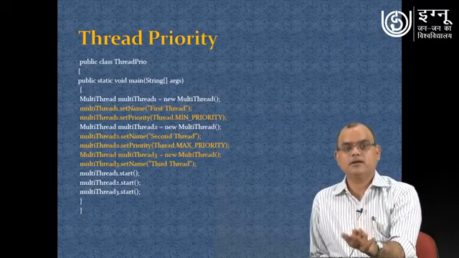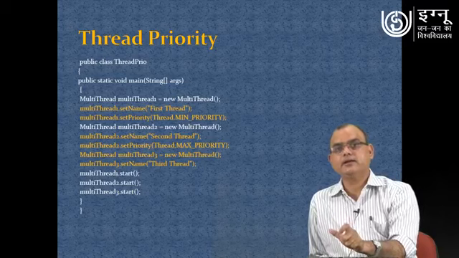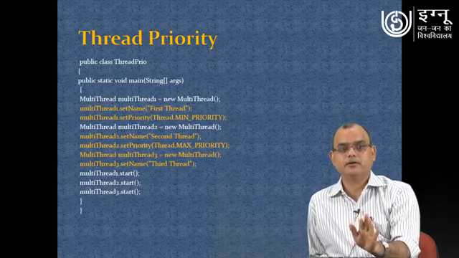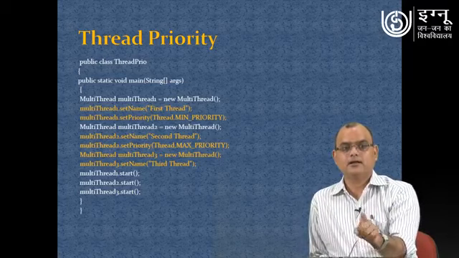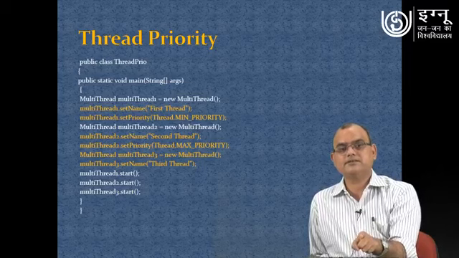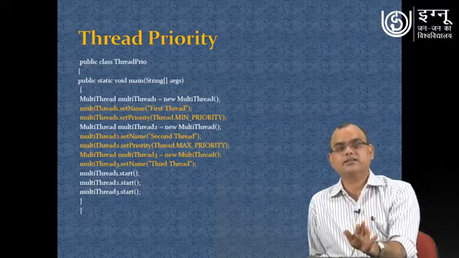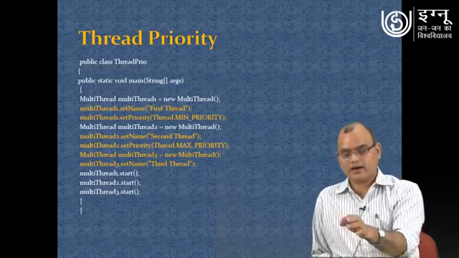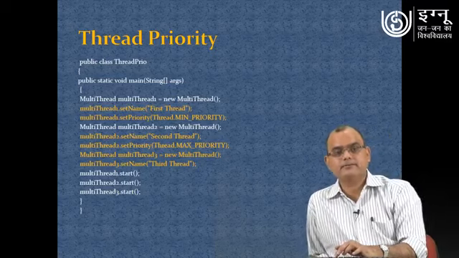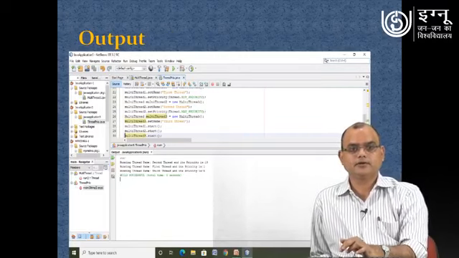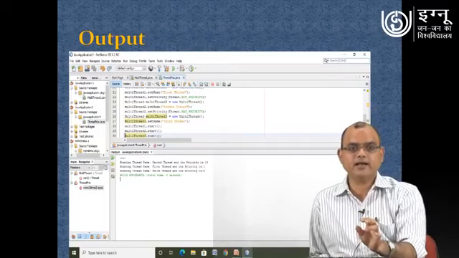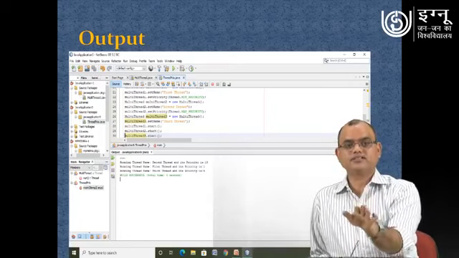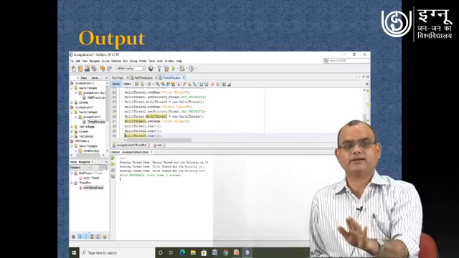So the third one is going to be assigned the default priority provided by the Java programming environment. Now what we did next, on all the 3 objects we have called the start method. It means all the 3 threads are now in running state and they will be executing different activities. Now you see, these 3 different threads will be running, and displaying their name and their priority.